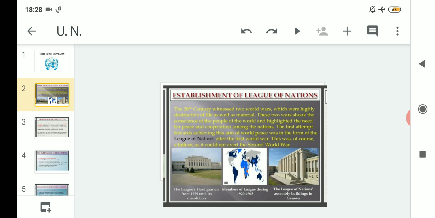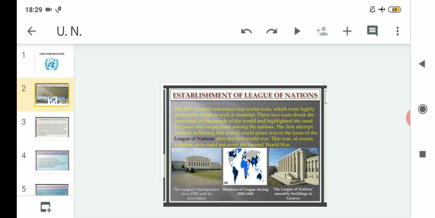That means you can assume that, after the First World War, due to so much destruction, people were thinking of establishing peace and cooperation at the international level. That means this should be applicable to all the countries present in the world. So in order to establish peace and harmony all over the world, the first thing that was done was the establishment of League of Nations.